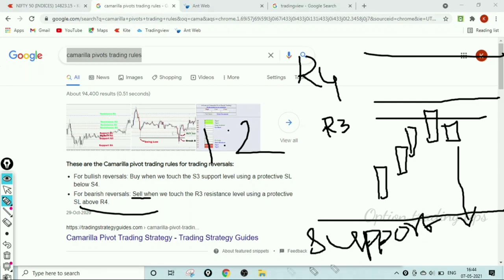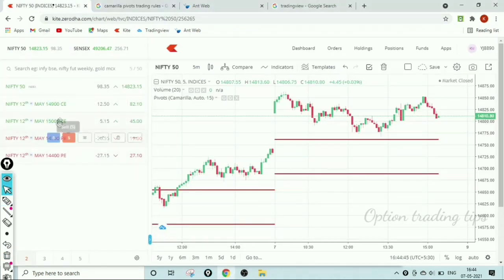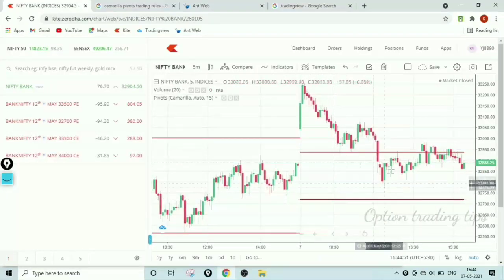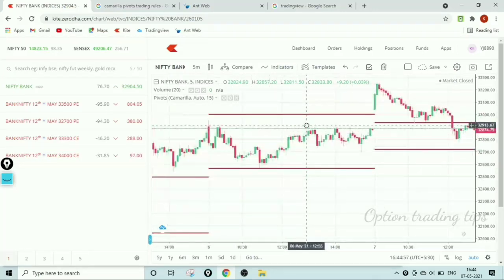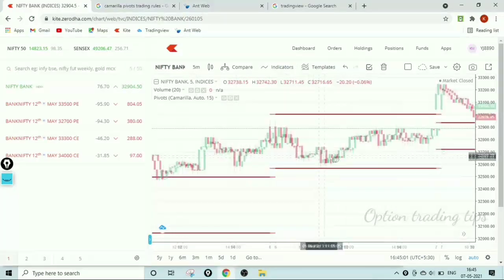This is the universal rule I got from Google, and after studying this I back tested on my charts. I got better results than Google. What they told is, when it touches the R3 candles reverse and go downside. When it touches the S3 candles move upside.